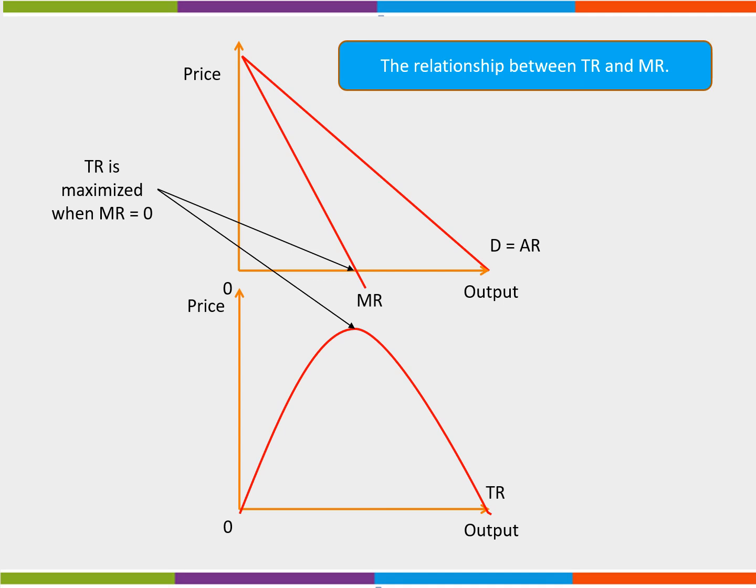When marginal revenue is above 0, that is when the total revenue curve is upward sloping, each additional unit sold increases total revenue. After total revenue peaks, we have negative marginal revenue and total revenue will start to fall.